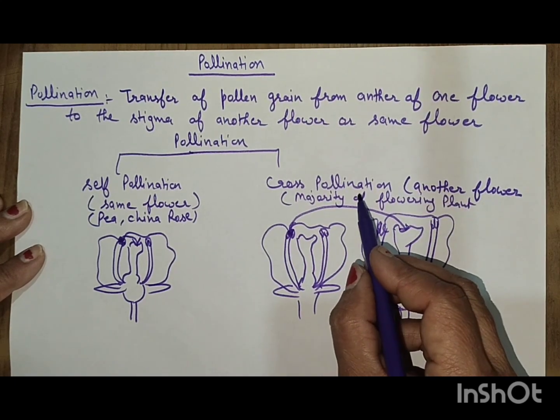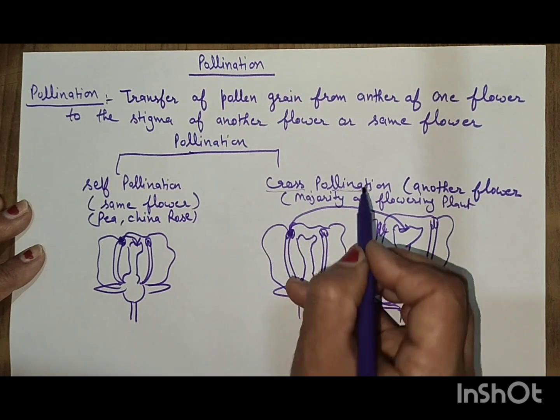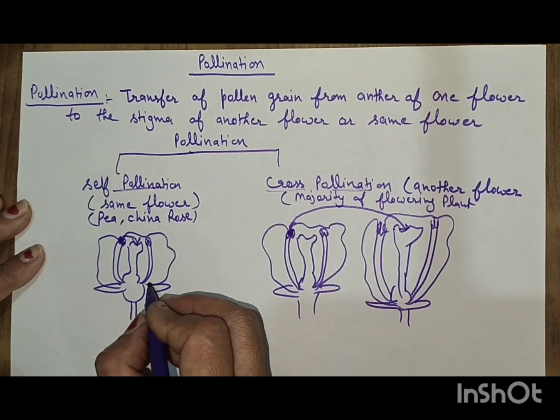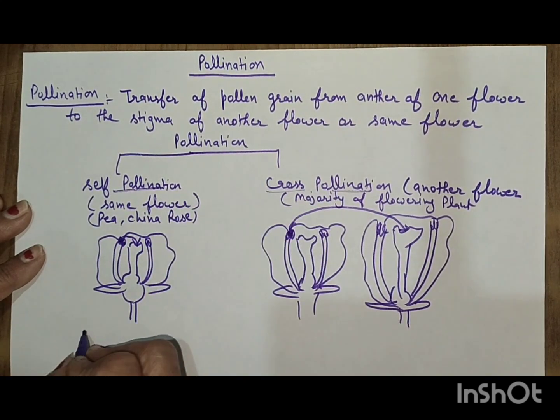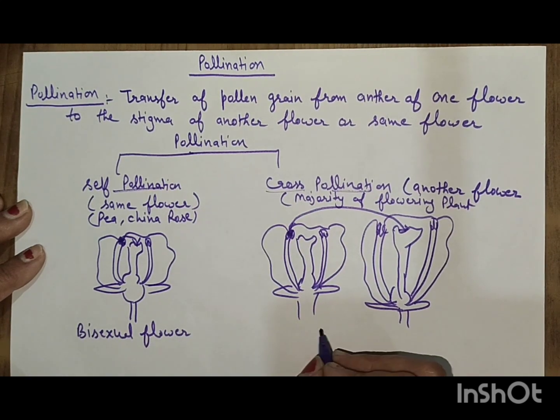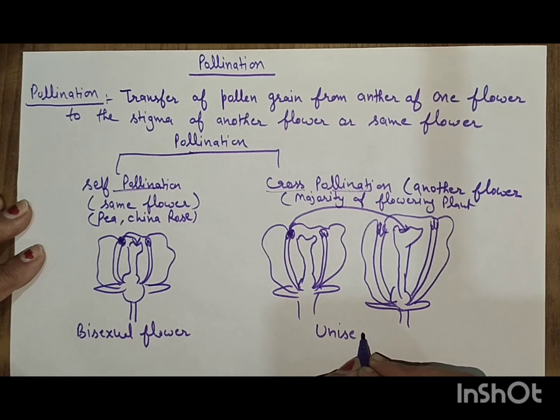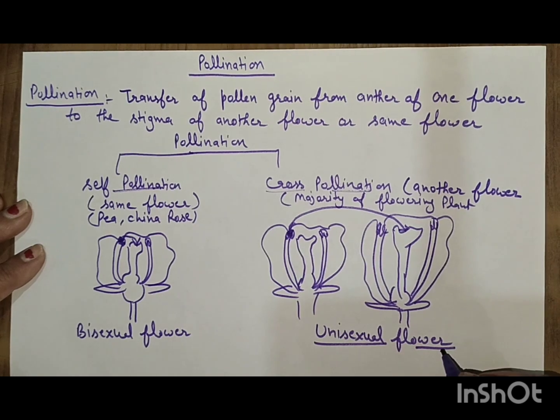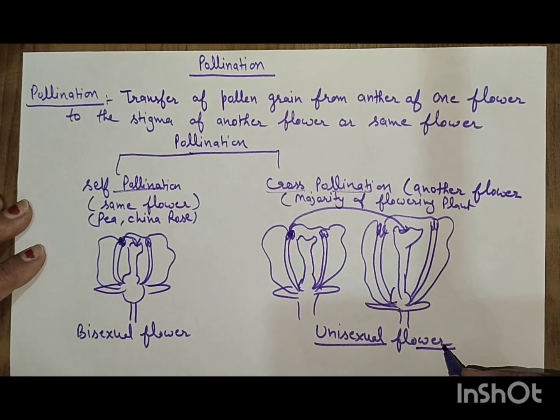This is called cross-pollination, and this is self-pollination. Self-pollination takes place in the bisexual flower, and cross-pollination takes place in the unisexual flower, in which the male and female parts are on different plants.